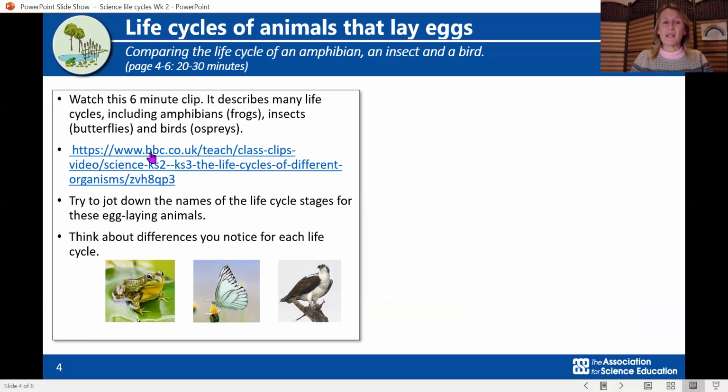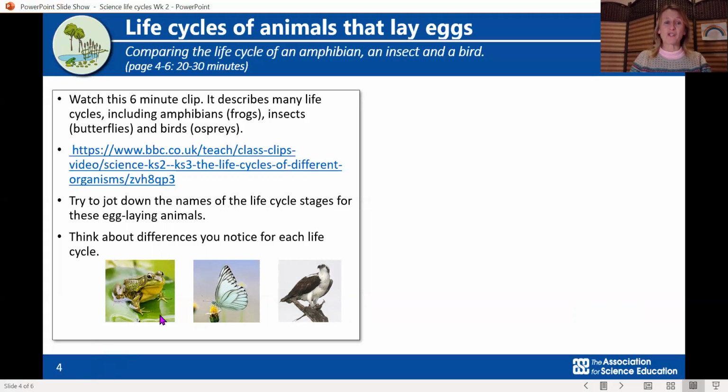It's a BBC link, and it's about the life cycles of different animals, and it's very, very beautiful. It's a really lovely film. So whilst it's on though, can you be pausing it, stopping it, and writing down some of the names of the life cycle stages for the different animals that lay eggs. Okay, what that's called at the different stages.